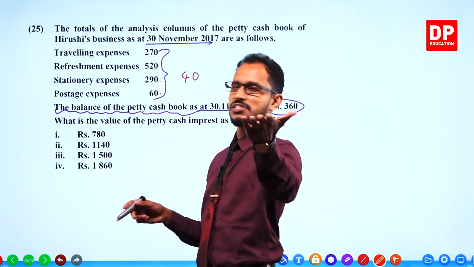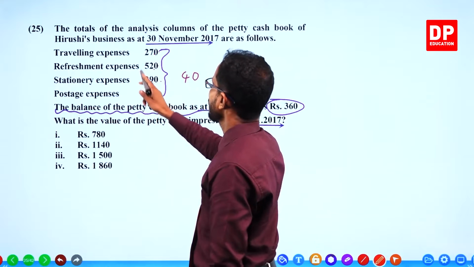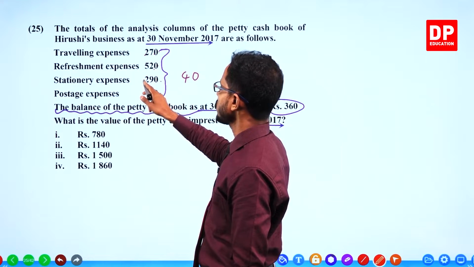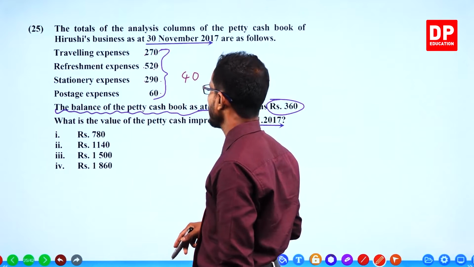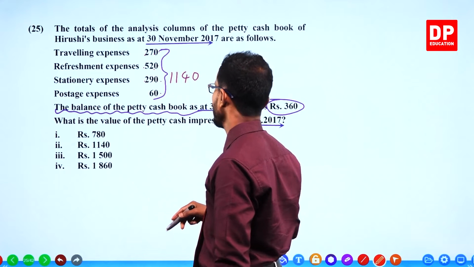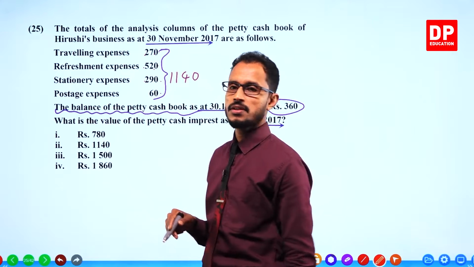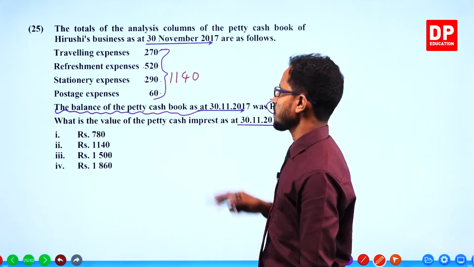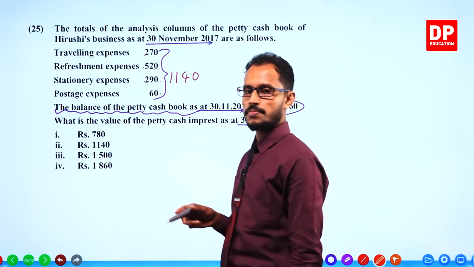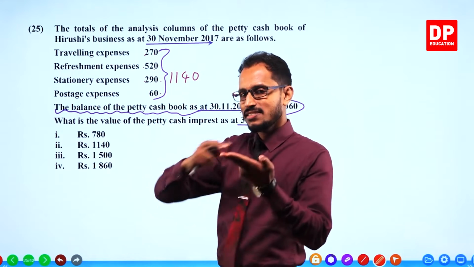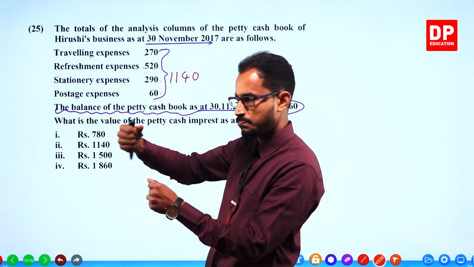Just do your calculations, I'm not going to do the calculations for you. 2 plus 2 is 4, 4 plus 5 is 9, 9 plus 2 is 11. So 1140. This is the total money petty cash spent during the period.